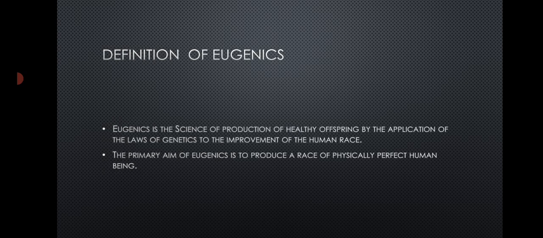First of all, we should know about the definition of eugenics. Eugenics is a science of production of healthy offspring by the application of the laws of genetics to the improvement of the human race. The primary aim of eugenics is to produce a race of physically perfect human beings.